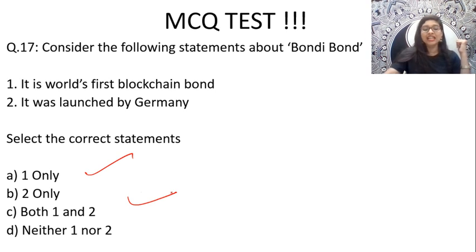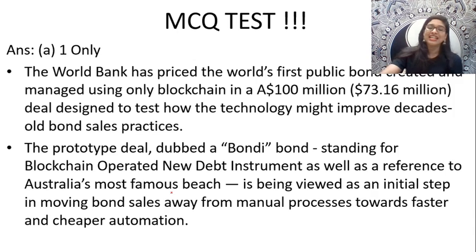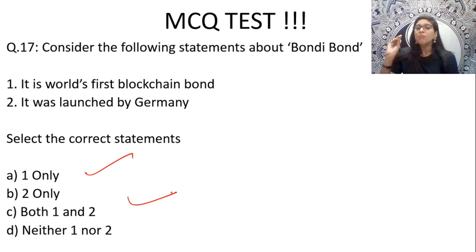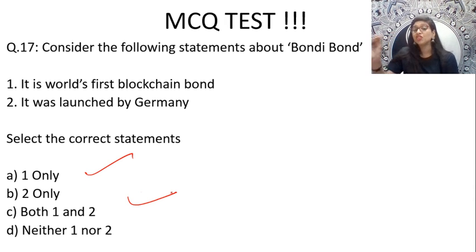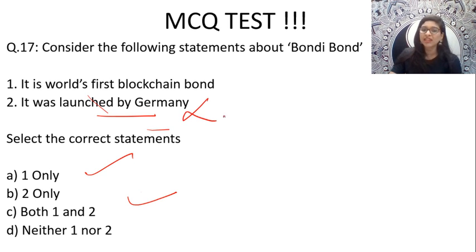Okay, and yes, guys, the answer is option A. Kudos to all of you for the right answer. Only the first statement, regarding the Bondi bond, is correct. It is the world's first blockchain bond, okay. And the second one talks about it being launched by Germany. It was not launched by Germany. That is why the second one is wrong.